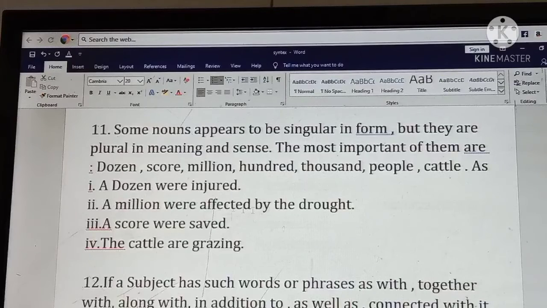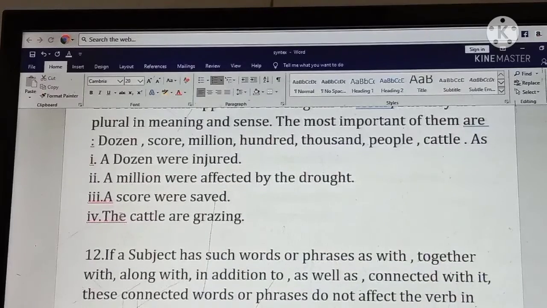A million were affected by the drought. A million means 10 lakh people. The 10 lakh people will take the plural form of the verb were. A score were saved. A score means a score of several runs. A score will agree with the plural form of the verb were. Fourth, the cattle are grazing. Cattle means a collection of animals, and cattle agrees with the helping verb are.